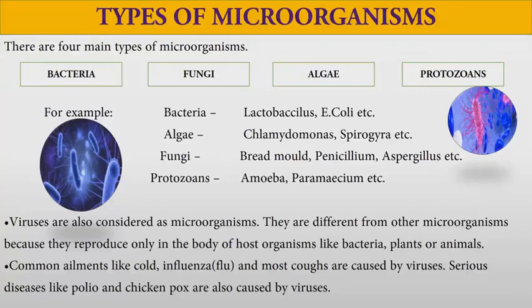Now we will learn about the types of microorganisms. Dear students, there are four main types of microorganisms: bacteria, fungi, algae, protozoans. Some examples of bacteria are lactobacillus and E. coli. Algae: chlamydomonas, spirogyra. Fungi: bread mold, penicillium, aspergillus. And in protozoans: amoeba, paramecium. So these are the four main types of microorganisms.